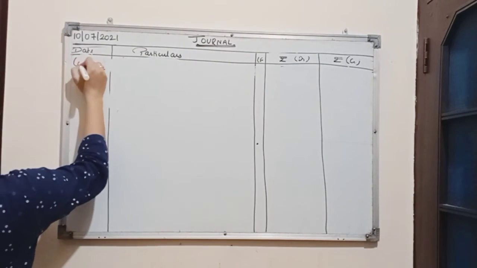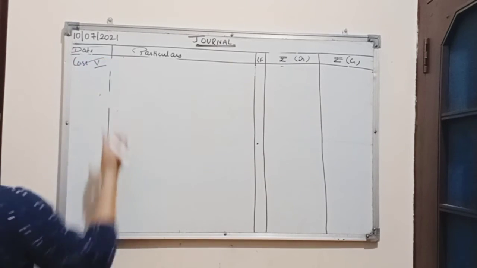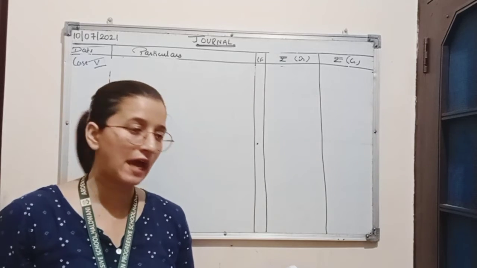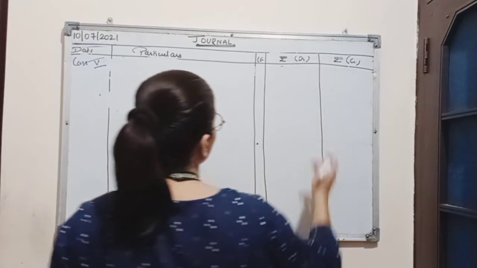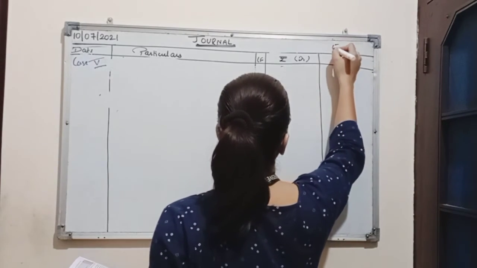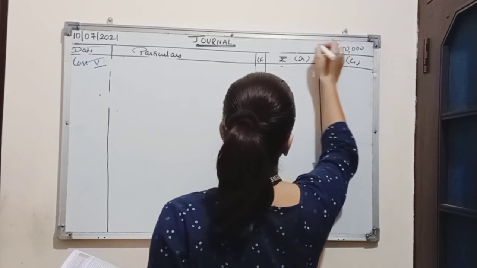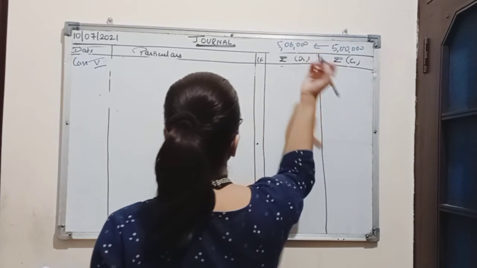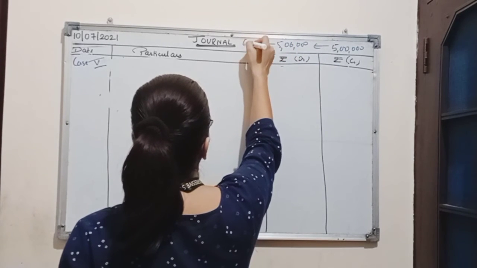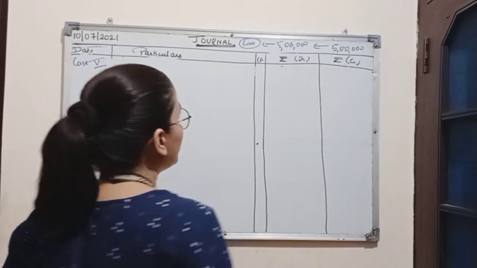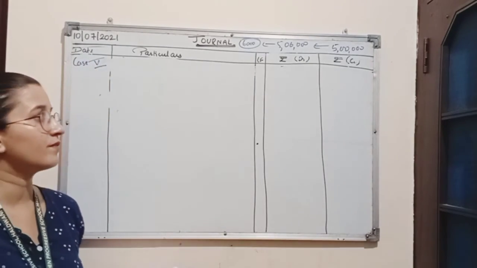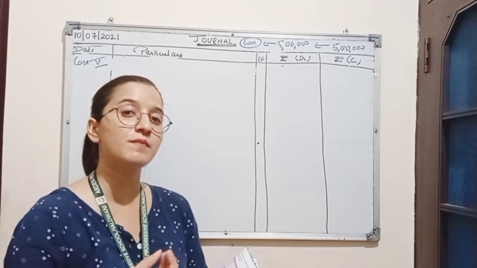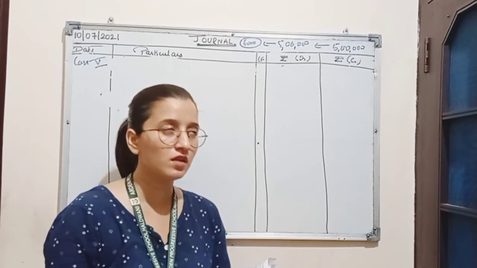Now case 5, which is market value of investment is rupees 5,06,000. We know the cost of investment is rupees 5 lakh and now the market value of this investment is 5,06,000, which means there is a profit amounting to rupees 6,000. So in case of profit, we know reserves are not used. Reserves are basically used to overcome the losses.